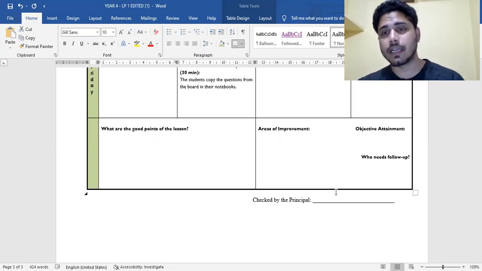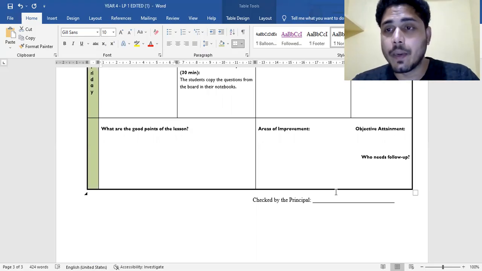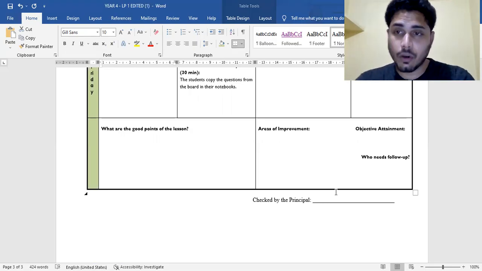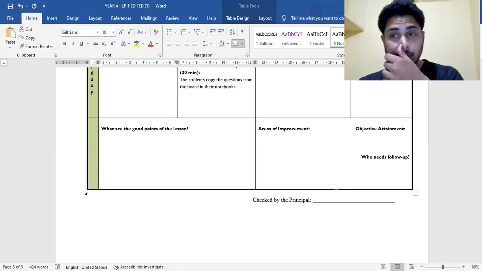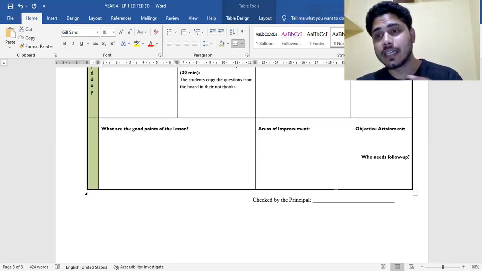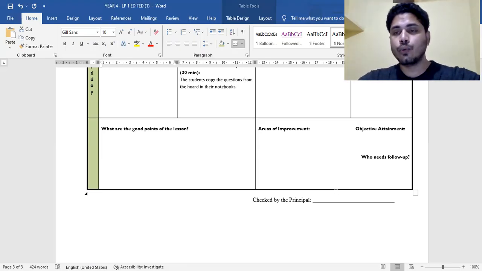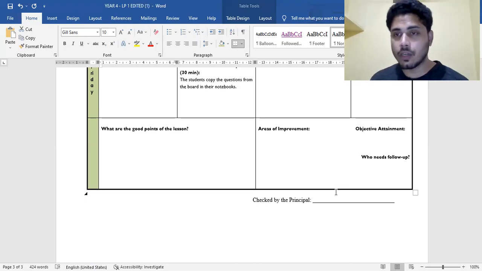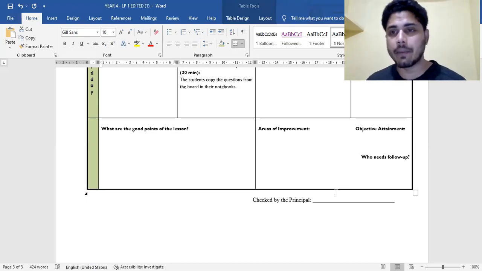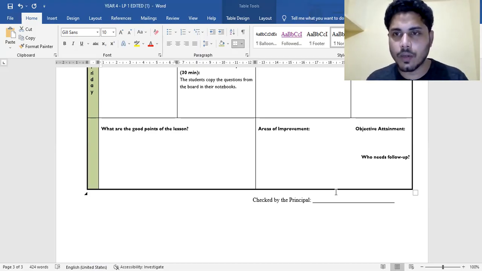And I will be sitting there and observing how exactly the planning is being implemented, and based on that only the classroom observation sheet has been prepared, and you will be given a score based on that only. So you need to be very careful when you plan for each and every single day's activity. If you want to have a different activity on each and every single day, let that be, and use different learning material, the supplementary material, on every single day, so that even if the students are learning the same thing the next day, the way that it is being taught is different.